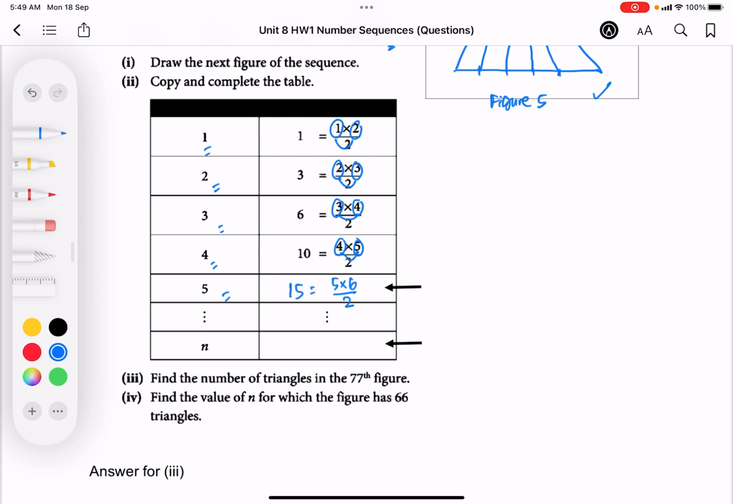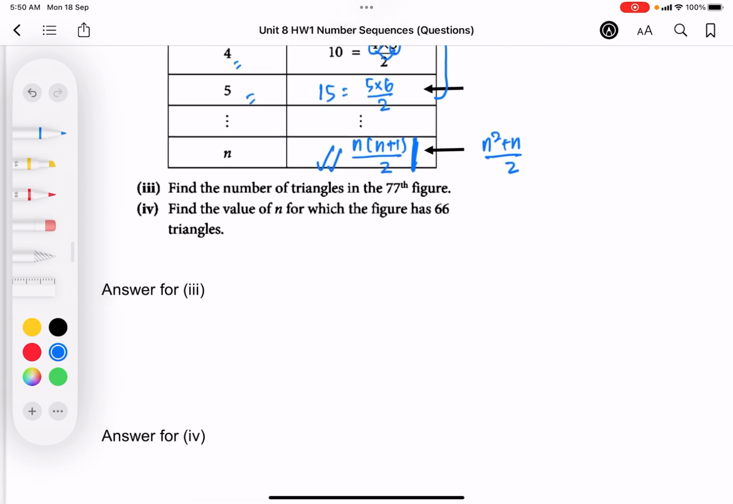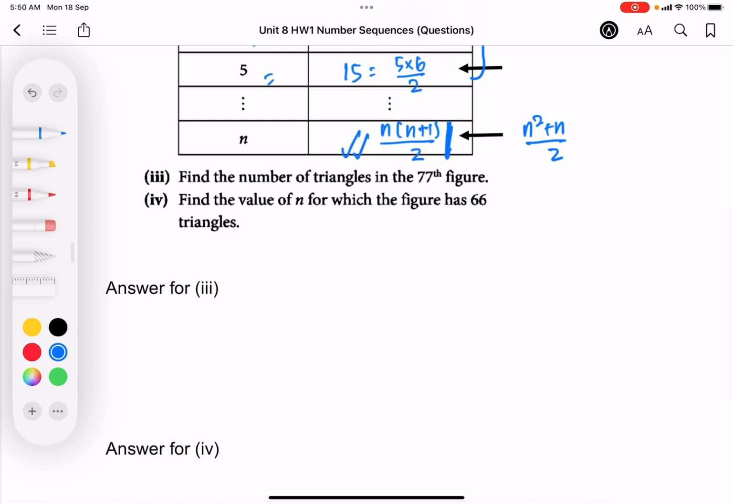And for the general term, using this pattern, we have n(n + 1)/2, or you can further simplify it as (n² + n)/2. However, we should be writing this first so that to show how this general form is related to the previous terms. Now, part 3 asks for the 77th figure.